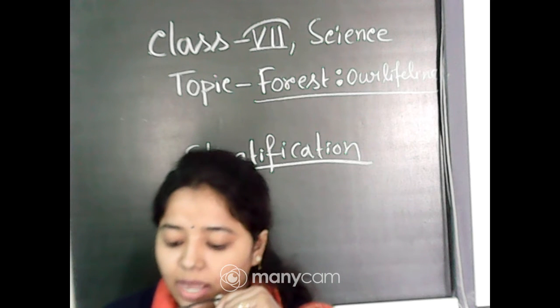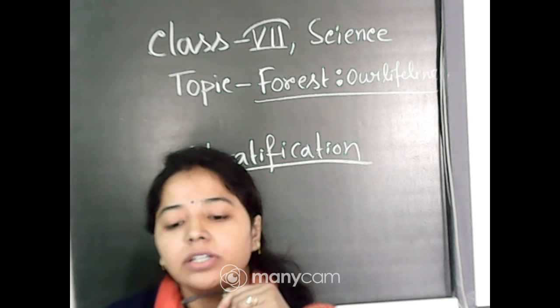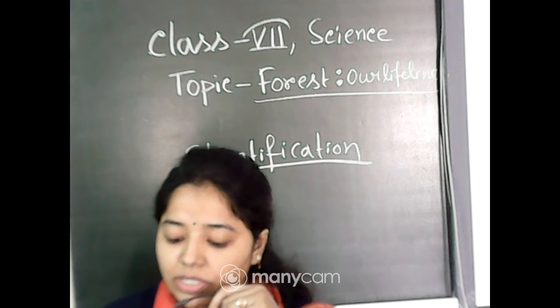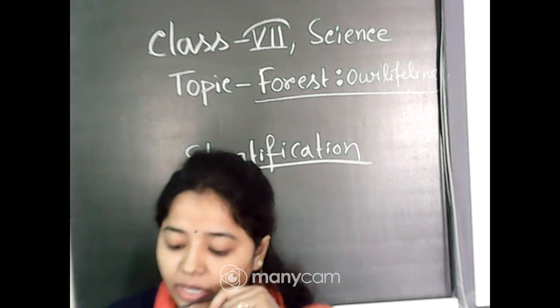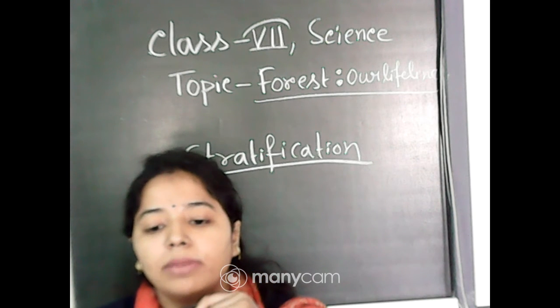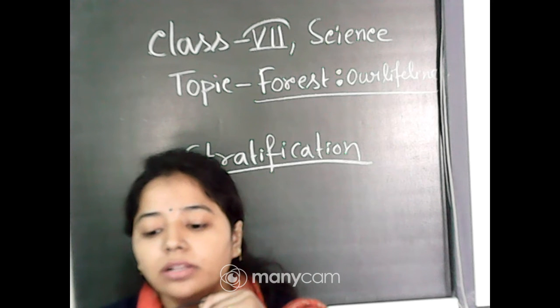Okay students, after the canopy layer comes the emergent layer. What is this emergent layer? It consists of the topmost layer of the trees, and it is generally found in tropical forests, not in normal forests.